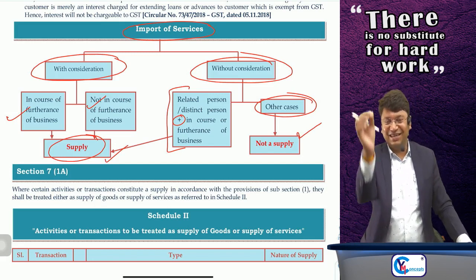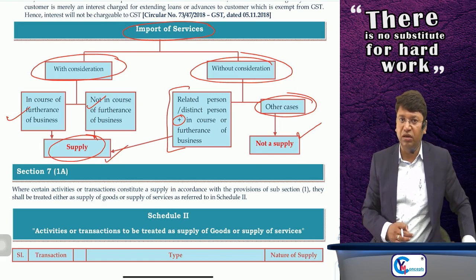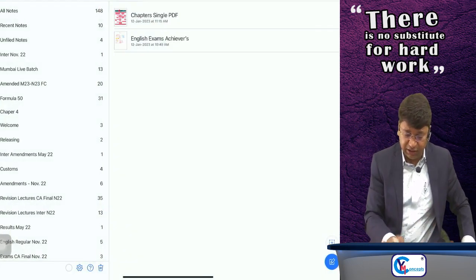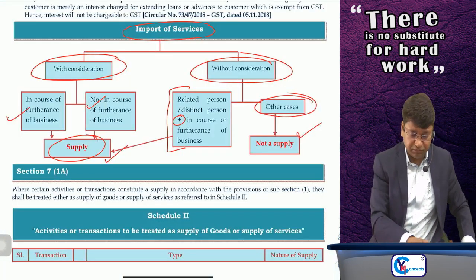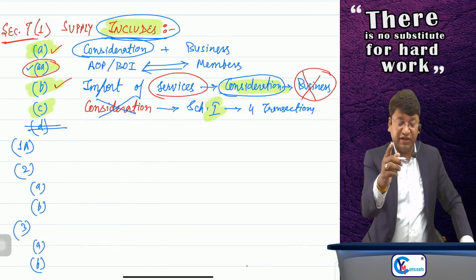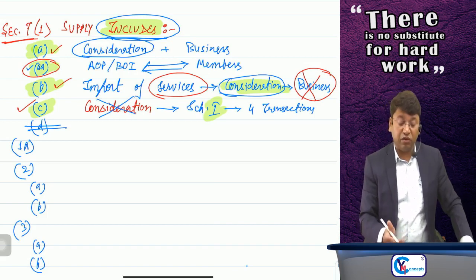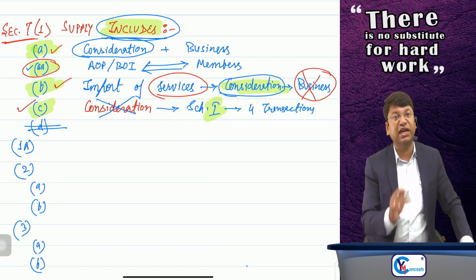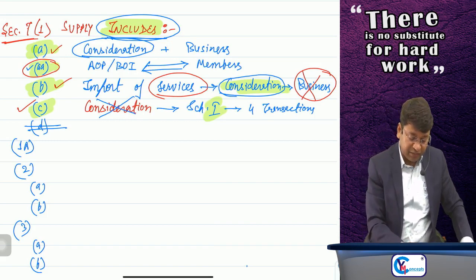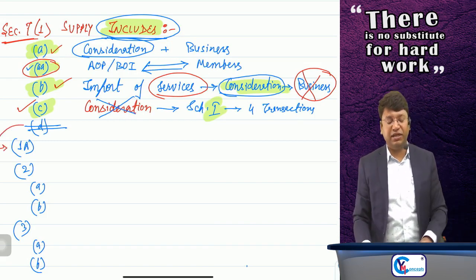Okay, sir, done. So this is it regarding schedule number 1. This was section number 7, subsection 1, clause number C. See here, section number 7, subsection 1, clause number C. And clause number D, earlier clause number D was there, it is omitted and it is framed as subsection 1A. Now, see what subsection 1A says.